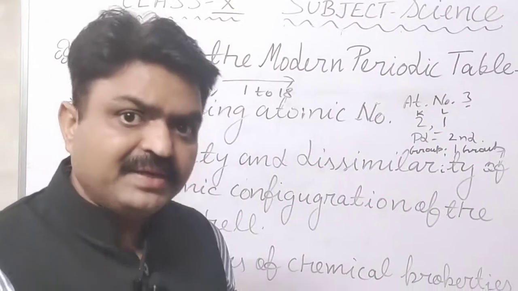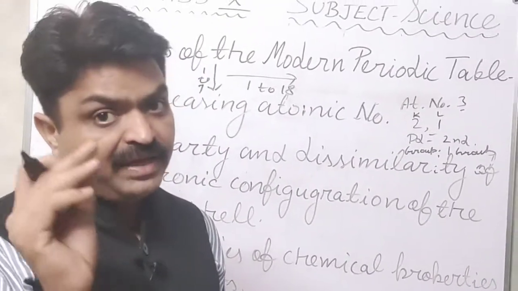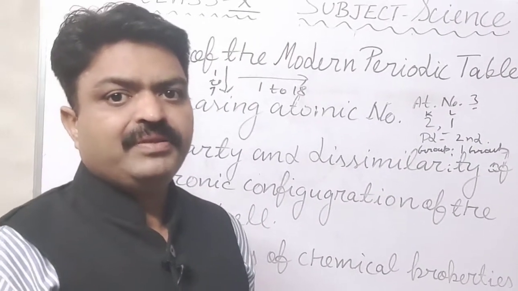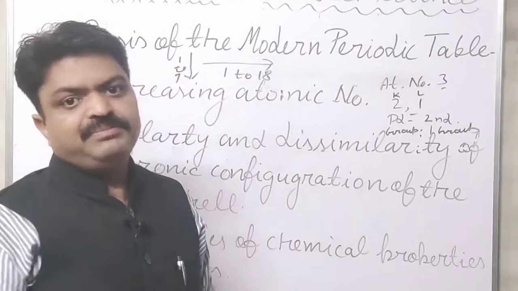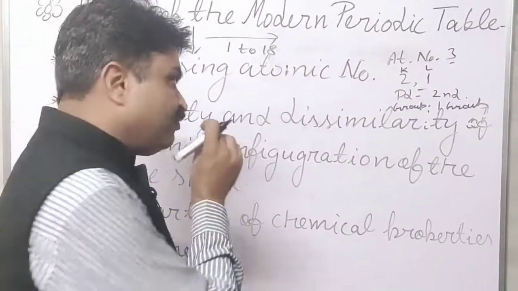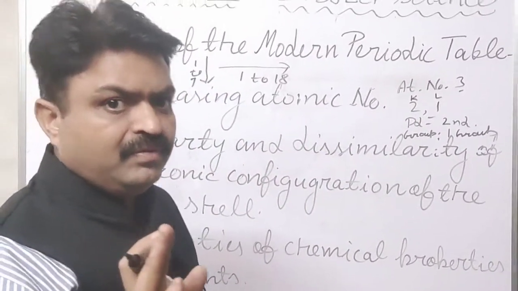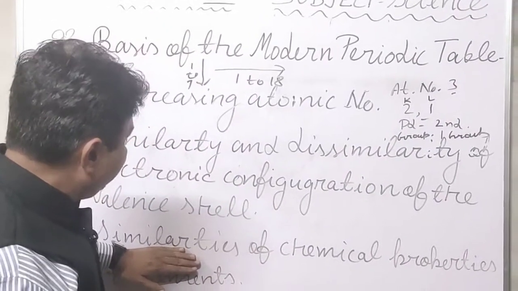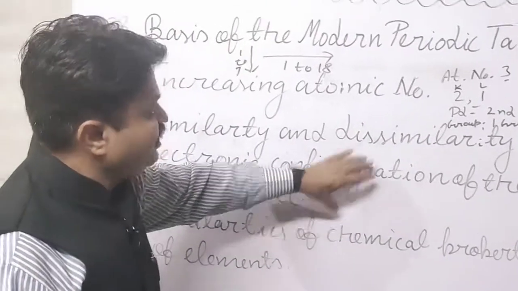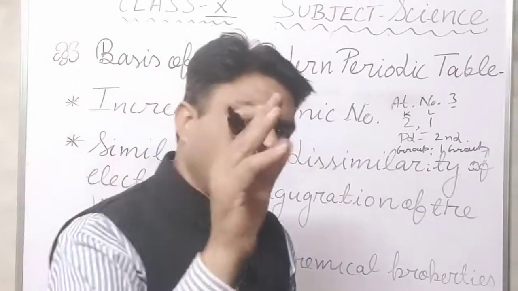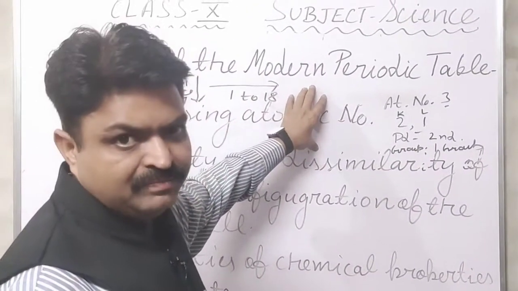But when we move up to down in a group, the elements have similar chemical properties. So we can easily know the properties of the elements and also the position of the elements in the modern periodic table.